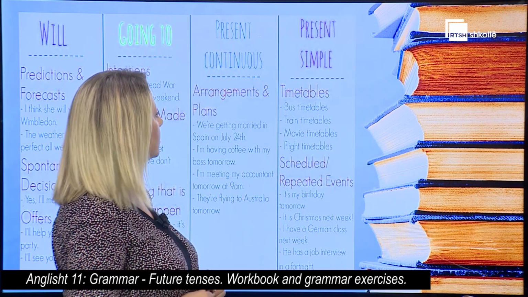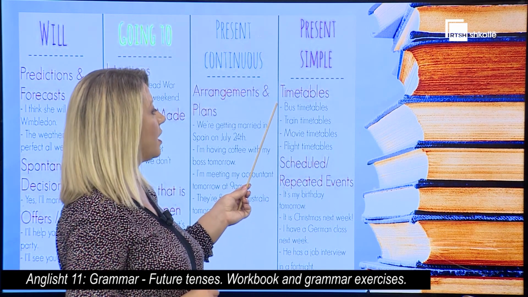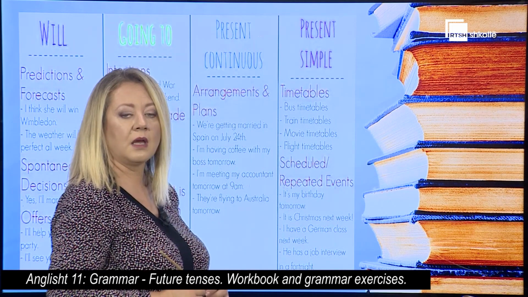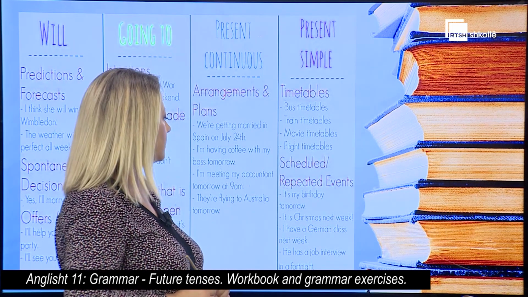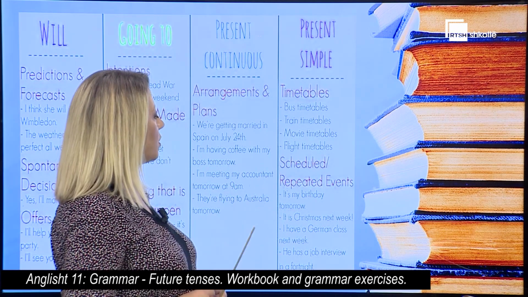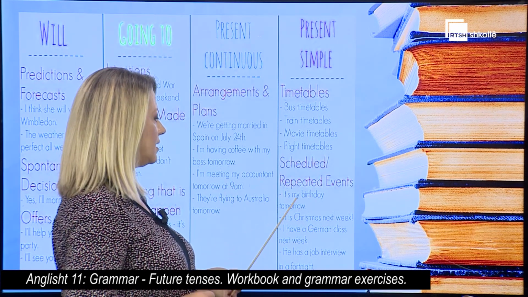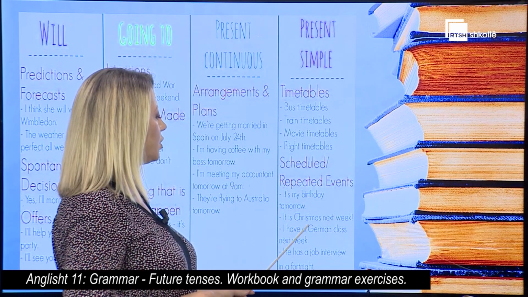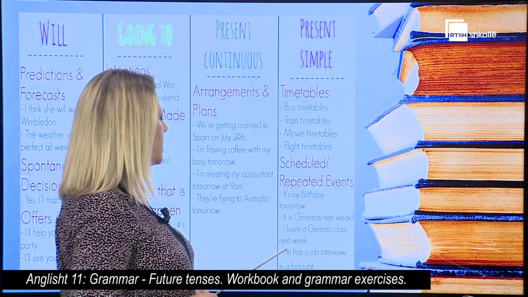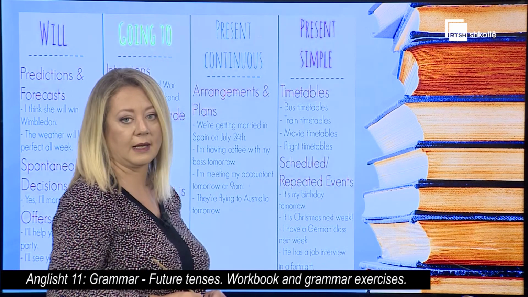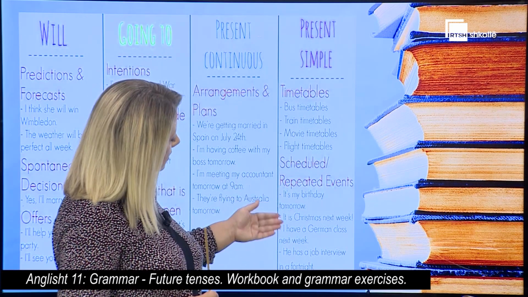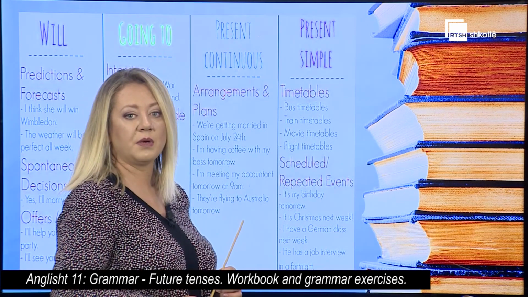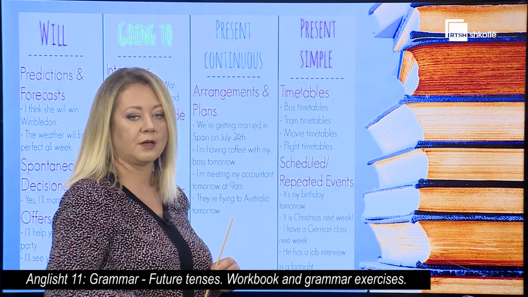Let's look at the examples together. At timetables we have bus ones, train, movie timetables, or flight timetables. The sentence does not change its tense. For scheduled or repeated events, we have the examples of It's my birthday tomorrow, it is Christmas next week, I have a German class next week, or he has a job interview in a fortnight. We see that all these sentences ask or answer about habits or routine happening in the future time.